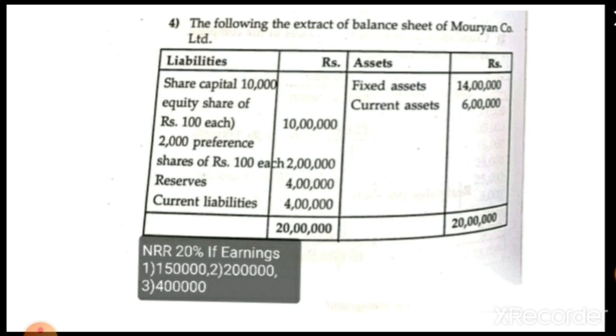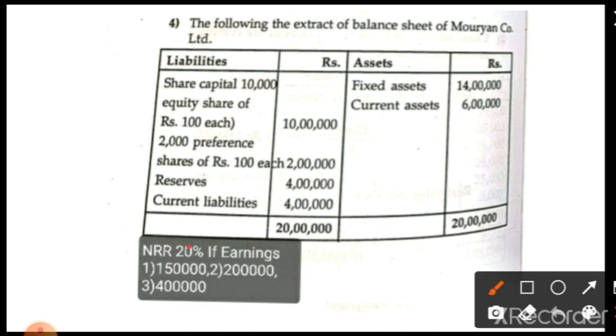The next is what? The fourth one. As per the fourth one formula problem, this is the given information. The normal rate is 20%. Earnings is 1 lakh 50 in the first case, 2 lakh in the second case, and 4 lakh in the third case. According to this formula, the book value is equal to 140.